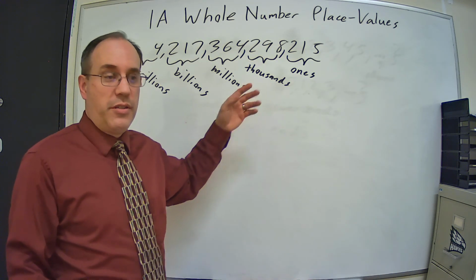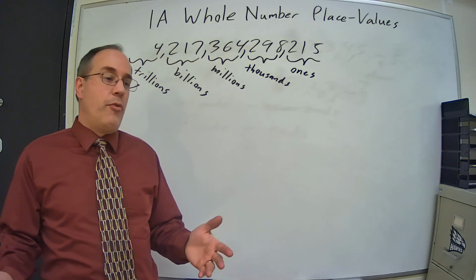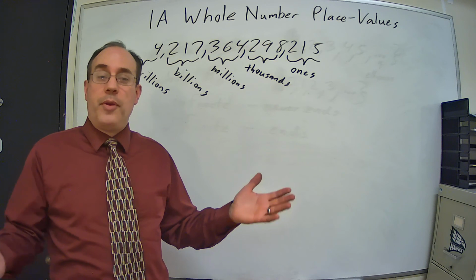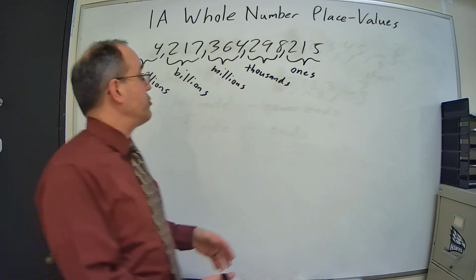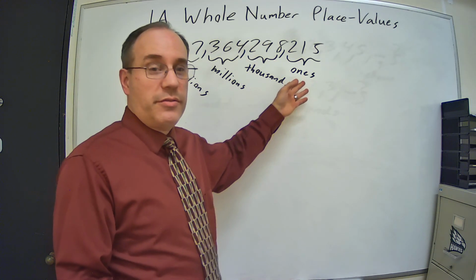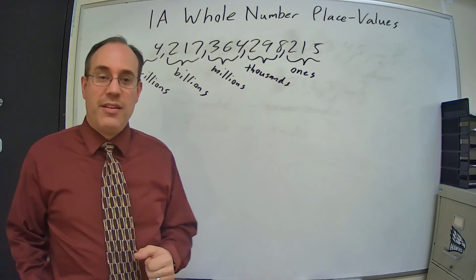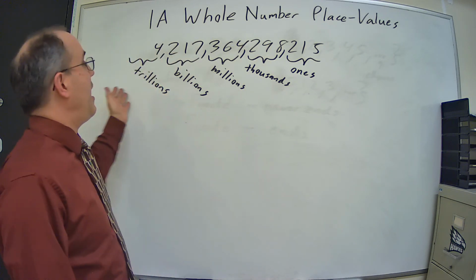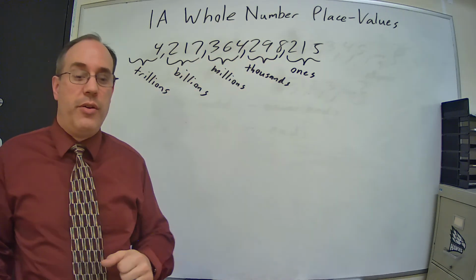Thousands, the number of people in a certain area, well, the number of people in your hometown. Thousands. Ones, the number of people in our class. So we have these periods that we deal with.